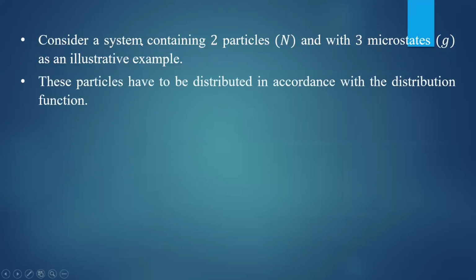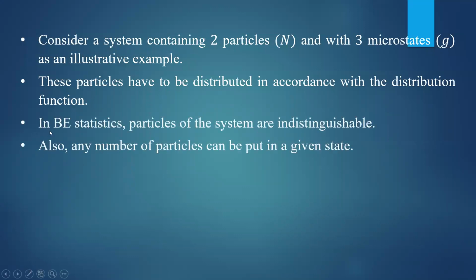Let us take a system consisting of 2 particles. Very simple system we'll take. 2 particles are there, 3 microstates are there, 3 different states are there. These particles have to be distributed in accordance with Bose-Einstein statistics. What it says: in BE statistics, particles of the system are indistinguishable, and also any number of particles can be put in a given state. 2 conditions you have to remember. Particles are indistinguishable and any number of particles can be put in a given state.